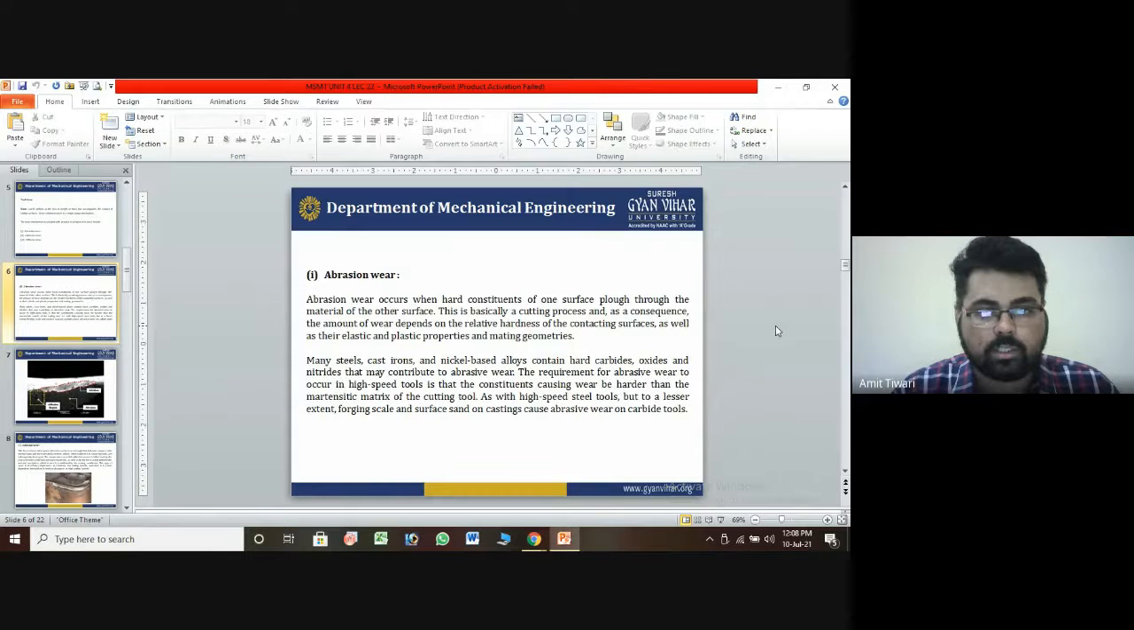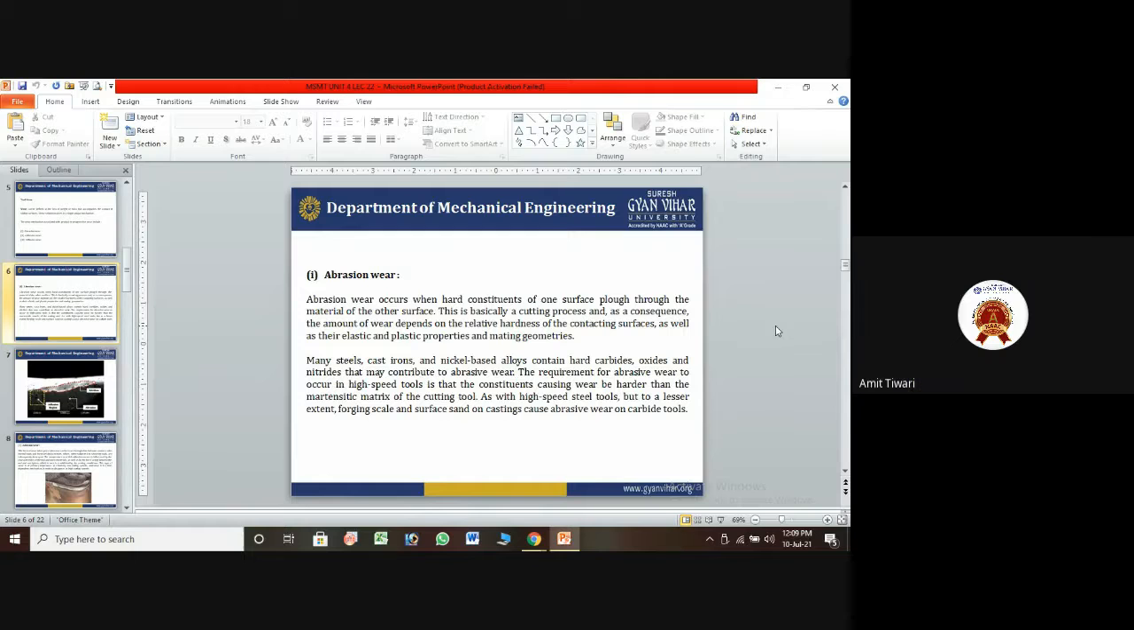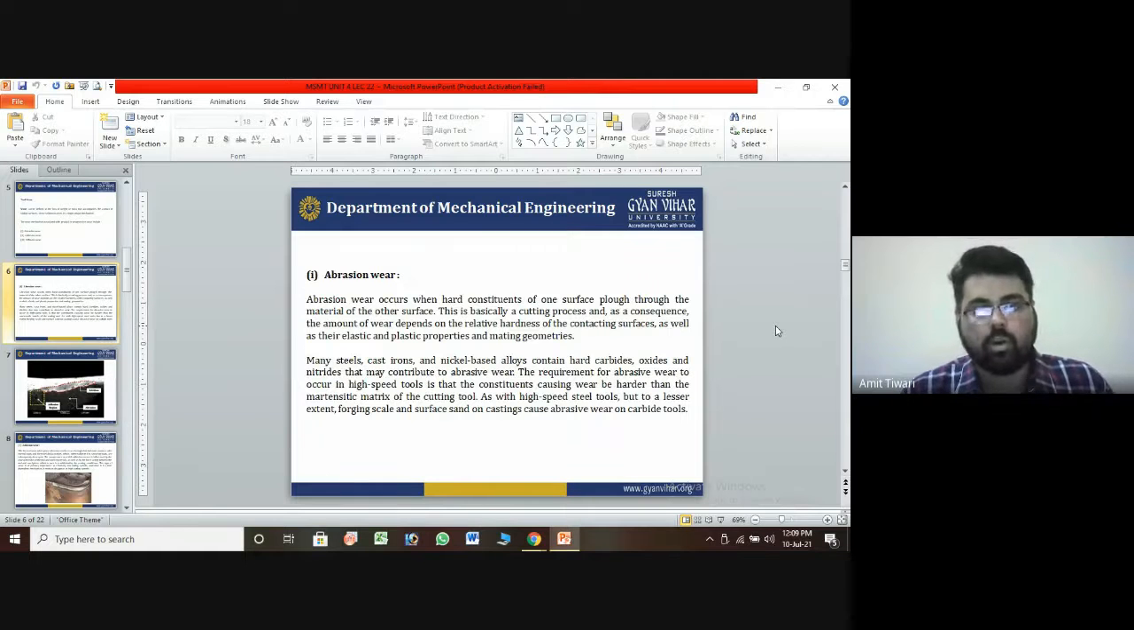Or we can say many steels, cast irons, and nickel-based alloys contain hard carbides, oxides, and nitrides that can contribute to abrasive wear. The requirement for abrasive wear to occur in a high-speed tool is that a constituent causing the wear be harder than the matrix, or we can say the high-speed tool material. But at a larger scale, extremely forging scale and surface sand from casting cause abrasive wear of the carbide tool. So these are some of the basic reasons we will understand.